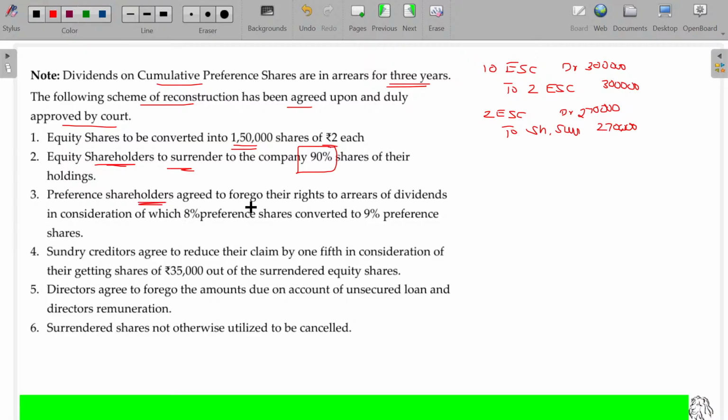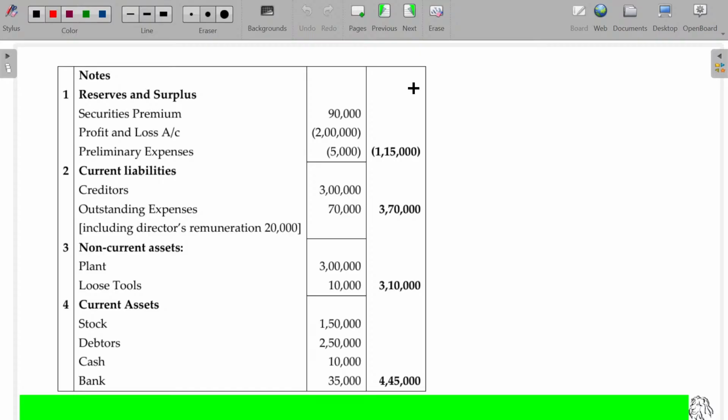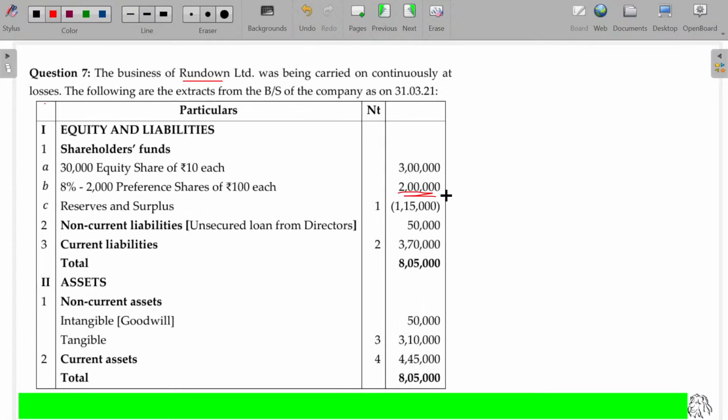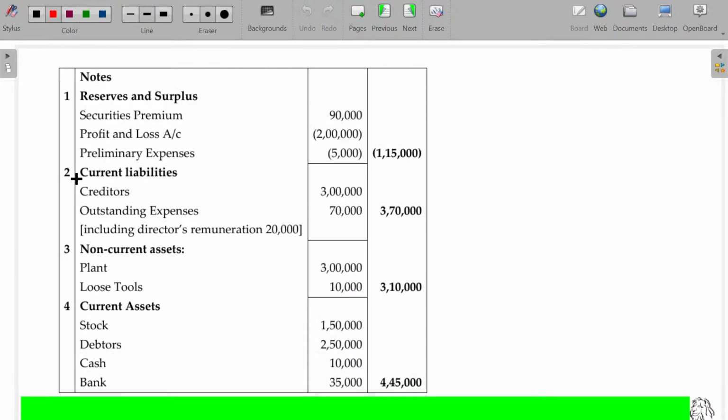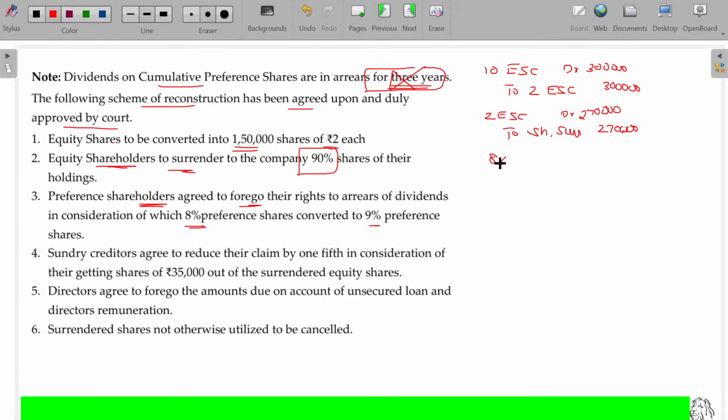And preference shareholders agreed to forego their rights to arrears of dividends, in consideration of which 8% preference shares are converted into 9% preference shares. So this dividend is going to be wiped off. Instead of that, they will now accept new preference shares at the rate of 9%. Of course, there is no gain. They have only forgone the arrears of dividend. We have not considered this as outstanding. So now what happens? 2 lakhs. 8% becomes 9%, the rest will be the same. 8% preference share is going to be cancelled. Instead of that, 9% preference share capital emerges. This value is 2 lakhs.